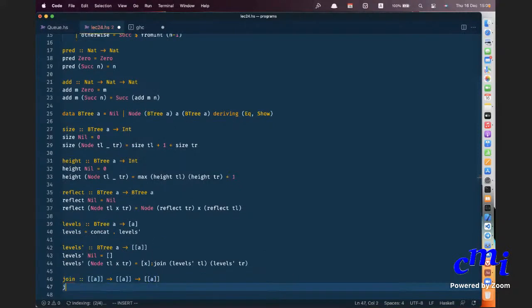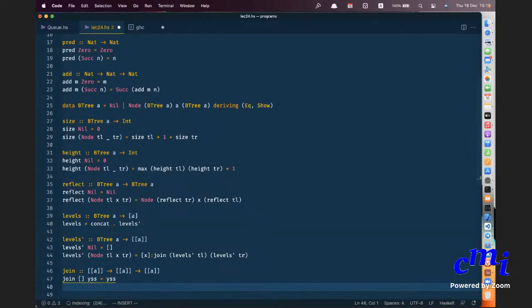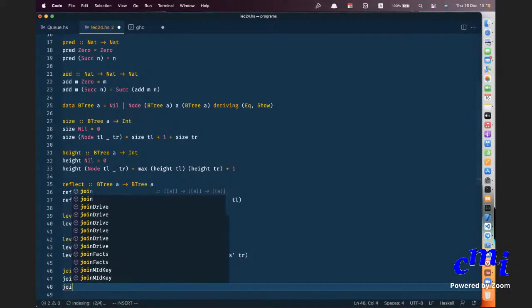And this is what happens. So join of, if you've reached the end of one list and you've come to YSS, then you should retain YSS. That is the point. Whereas if you did zipWith, it will make it the empty list. If you run out of elements in one list, it will make it the empty list. That is the problem.